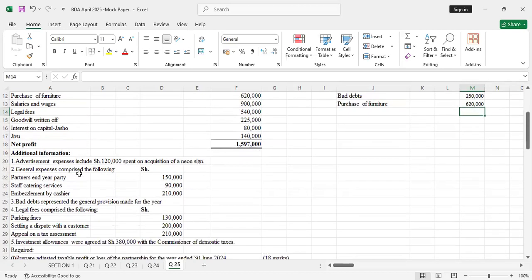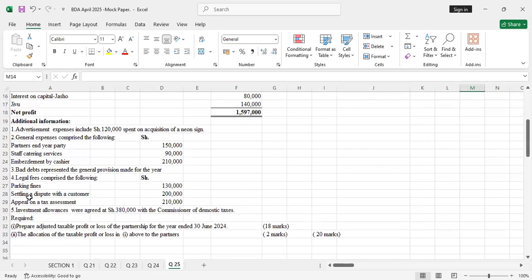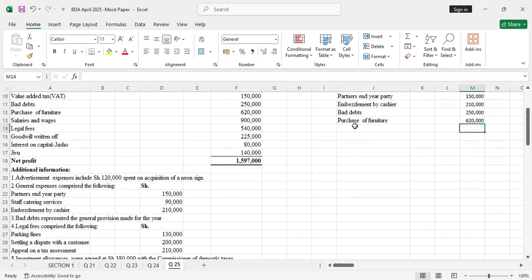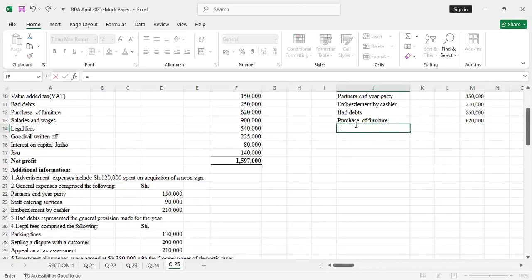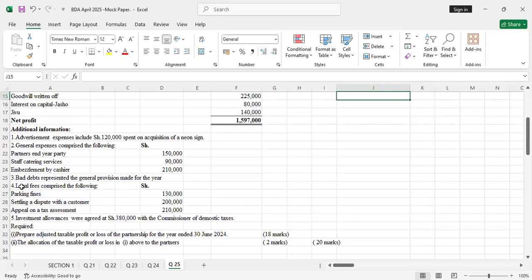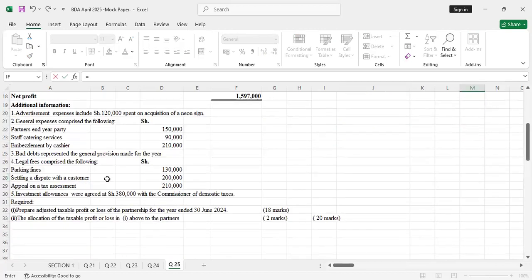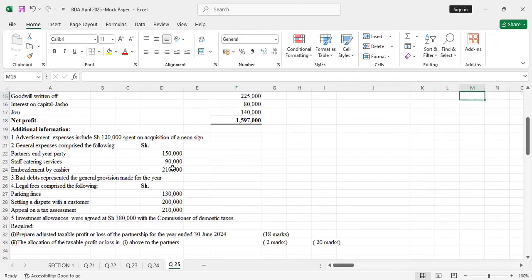Then we go to legal fees. There was a clarification, number 4 on legal fees. Legal fees comprise the following. Parking fines, shillings 130,000. Any fine in a business is disallowable because it does not relate to the business you are carrying on. So you add it back for 130. Then settling a dispute with a customer of the partnership. That's allowable.